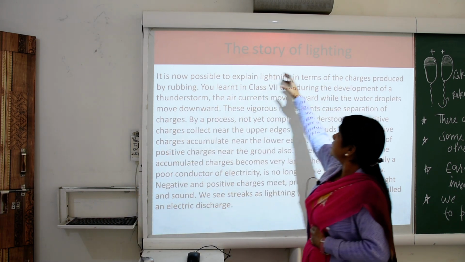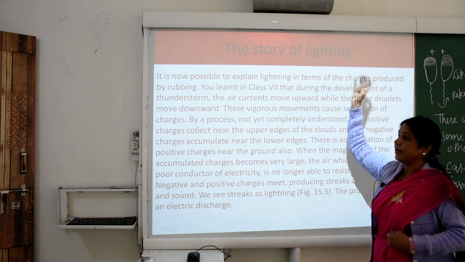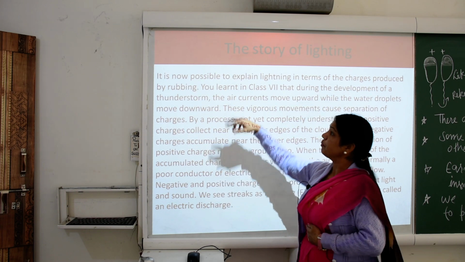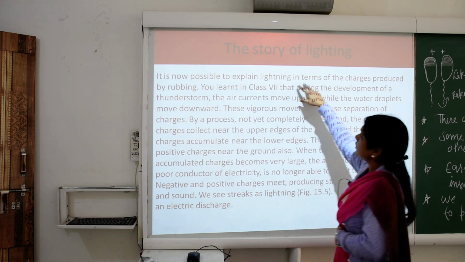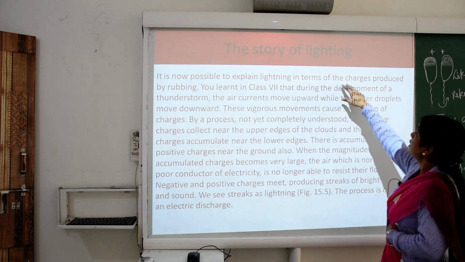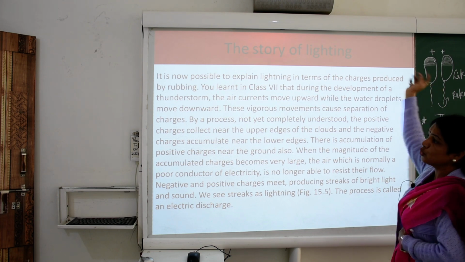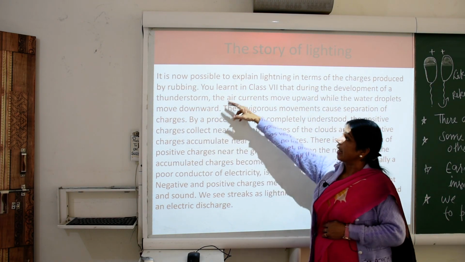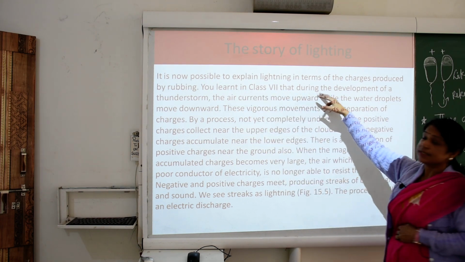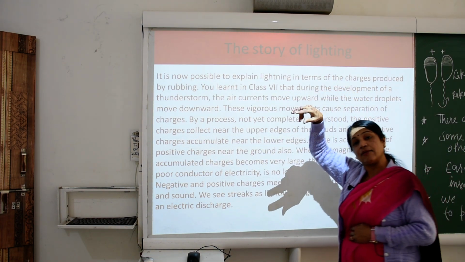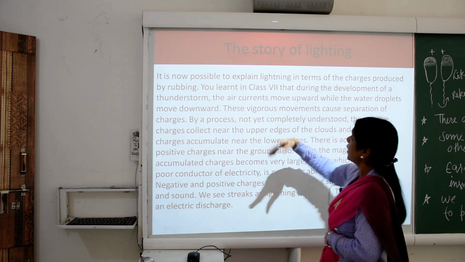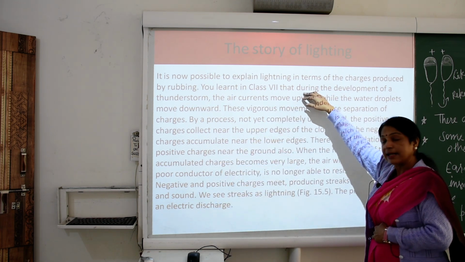Now we are going to see the story of the lightning. What is the story of the lightning? It is now possible to explain lightning in terms of the charges produced by the rubbing that we had seen. We see this in the 7th class also, but its further, relevant study we are going to see in the 8th grade.